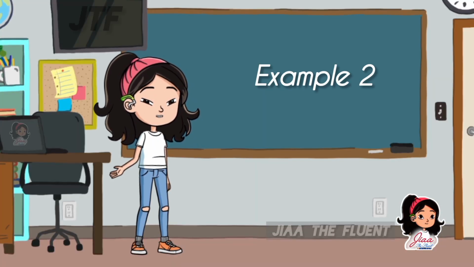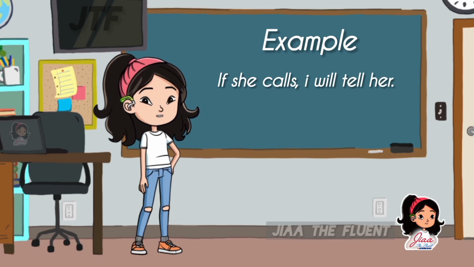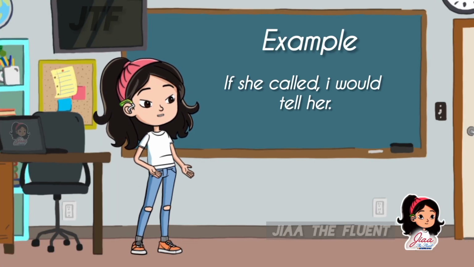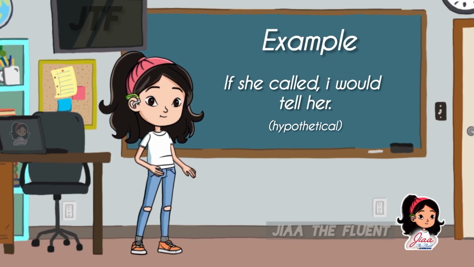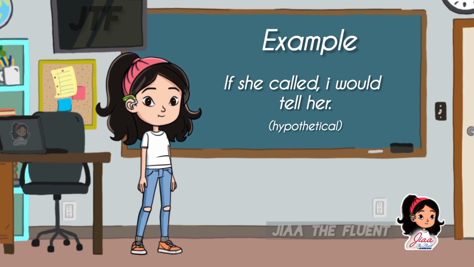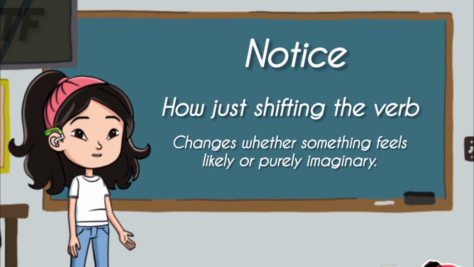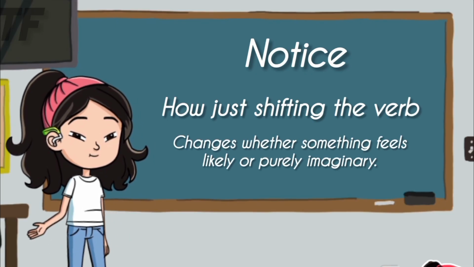One more example. If she calls, I'll tell her. Real, likely. If she called, I would tell her. Hypothetical, maybe she never calls. Notice how just shifting the verb changes whether something feels likely or purely imaginary.